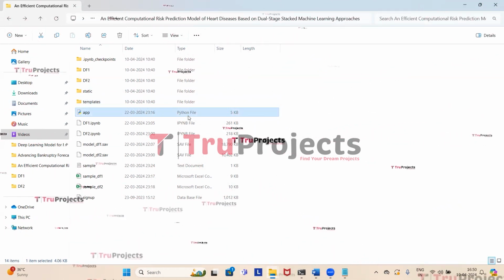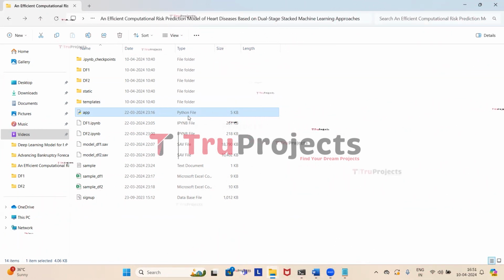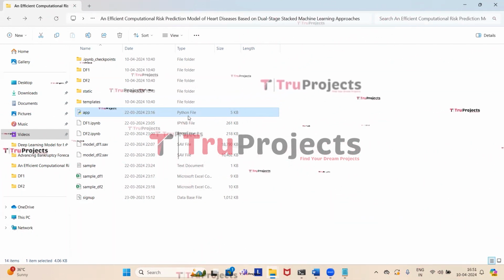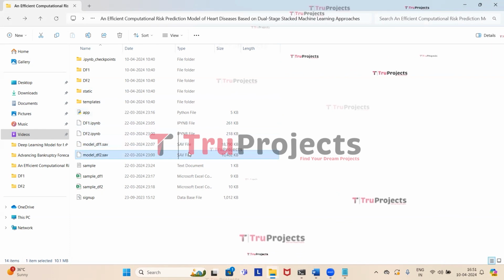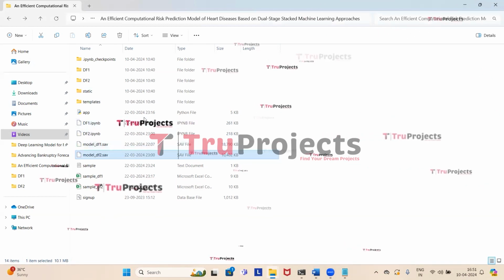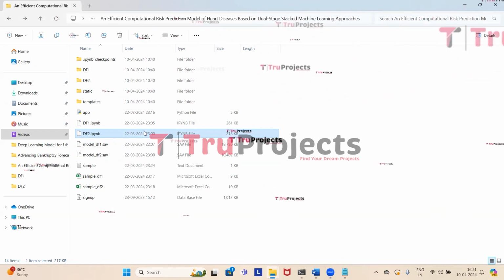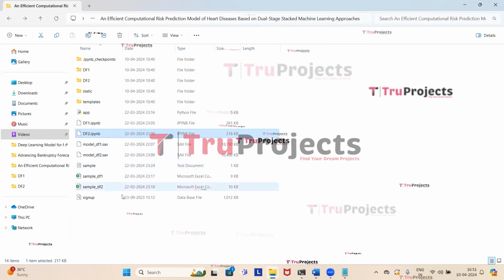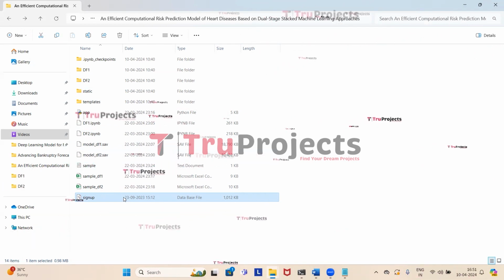And this is the app.py file. This is the Python file which encompasses the front-end logic of the project. It handles server-side operations, including processing user requests, interacting with the database, and dynamically generating content to be presented in HTML templates. These are the two model files which contain the algorithm information, and that will be loaded into the project code during runtime. These are the two IPYNB files, which are Jupyter Notebook files, which contain a combination of code, graphs, and outputs all in one place. It allows users to write and execute code in individual cells. And the last file is the signup.db file. This is a database file, which is used to store the user information.